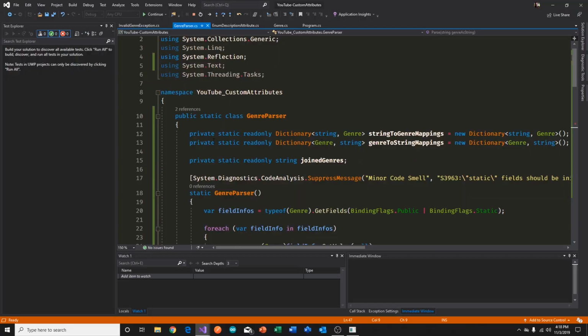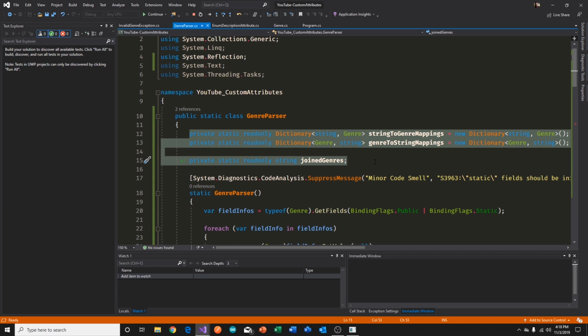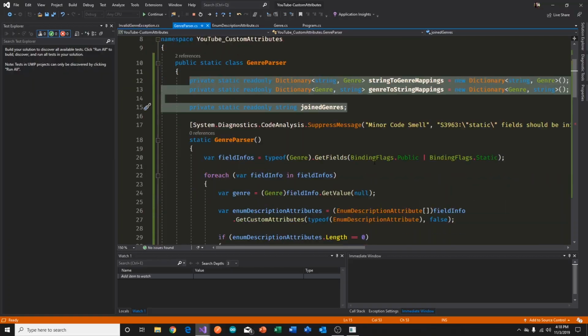So all of the reflection aspects is done exactly one time. So we pay the penalty of reflection and the slowness of reflection, but we maintain that. So we're giving up some memory, or we're using up some memory here to optimize and thus not pay the price for reflection repeatedly. This is an implementation choice. All attributes don't have to be implemented like this. Some attributes, it may not even make sense to be implemented like this. In this case, it makes sense.